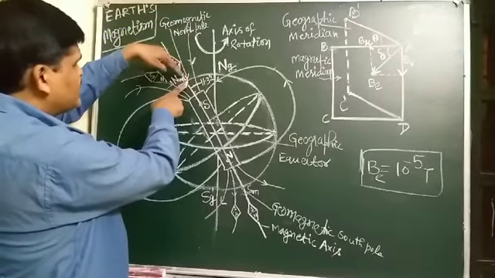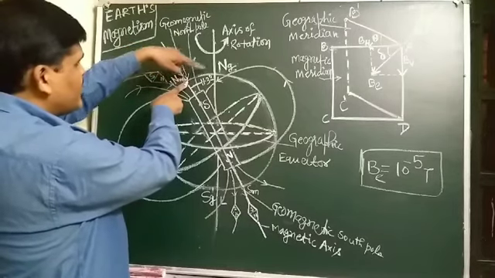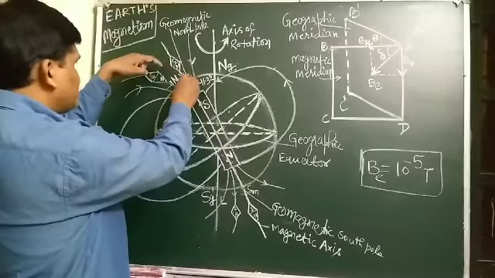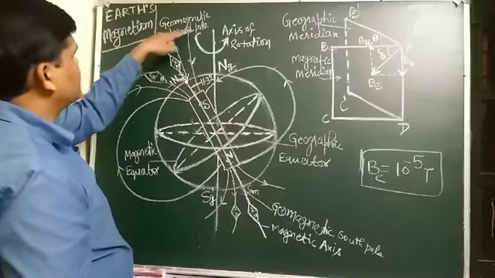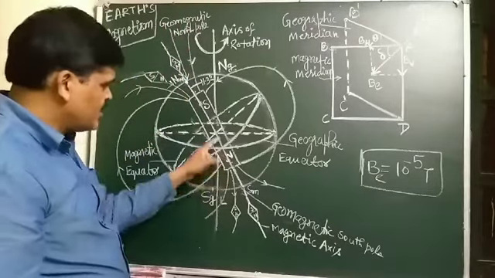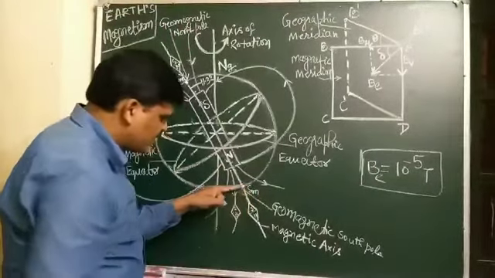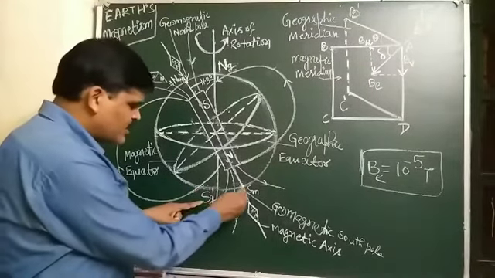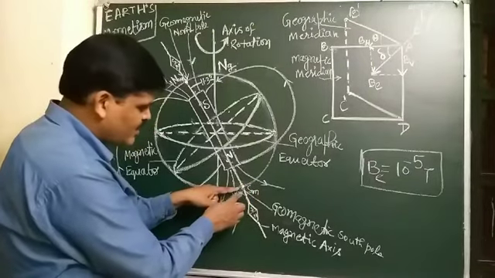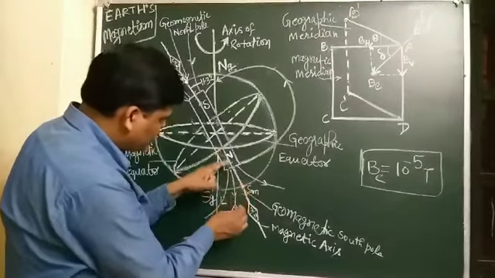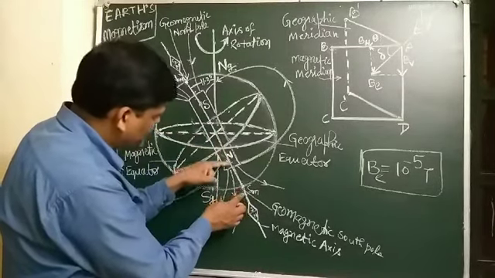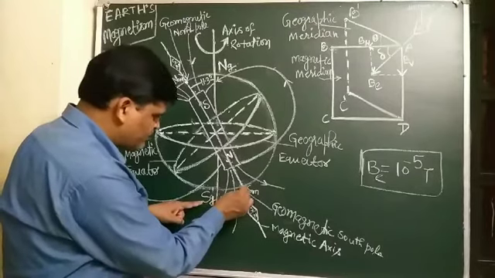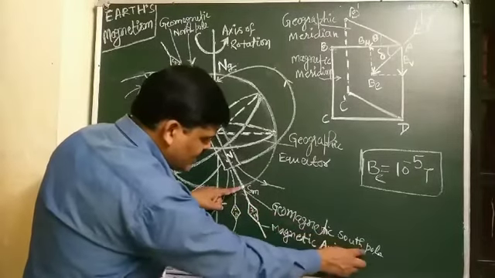The dipole axis cuts the Earth's surface near the geographical north, and that point on the Earth's surface is known as what? Geomagnetic north pole. Similarly, the dipole axis cuts the Earth's surface near the geographical south, and this point is known as what? Geomagnetic South Pole.